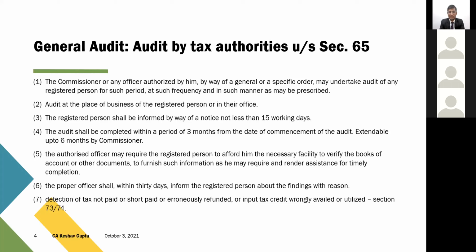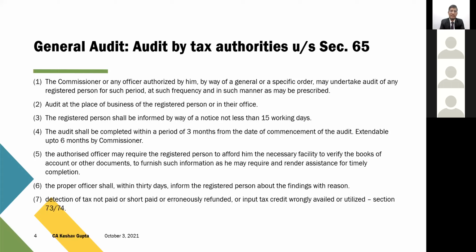So the process flow is very strict, and it is in a very time bound fashion. Time bound fashion is given for the purpose of completion of audit. So 30 days is the time prescribed for giving the observations to the auditee, whatever the findings are, and findings should be supported by the reasons also. It cannot be that they have given the finding and are not supporting the reasons. They have to give the reasoning also.